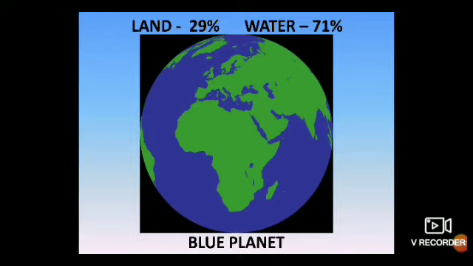That is also a reason why Earth is called the blue planet. We know Earth is called the blue planet, and which planet is called the red planet, children? Mars. The planet Mars is called the red planet.